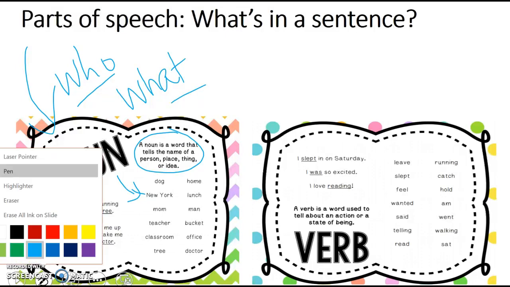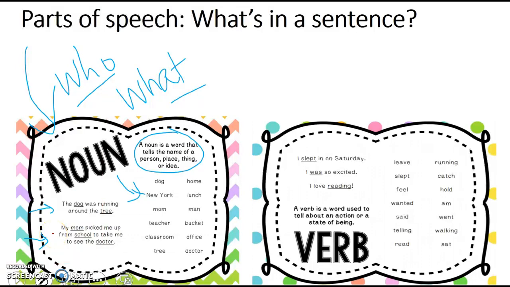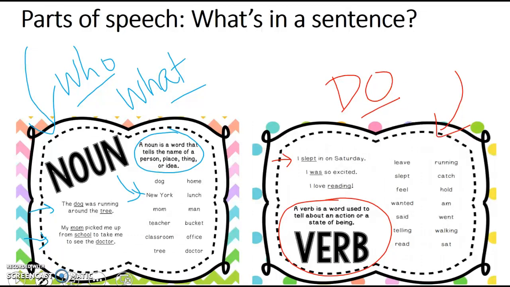The next thing we're going to look at in the parts of a sentence is a verb. The verb tells me the do part, what the action is. So a verb is a word used to tell about an action or even a state of being. So, for example, I slept in on Saturday. What did I do? I slept. It's the do, it's the action. I was so excited. What's the state of being? Was. Okay, past tense of am.